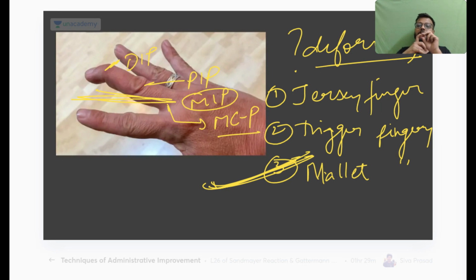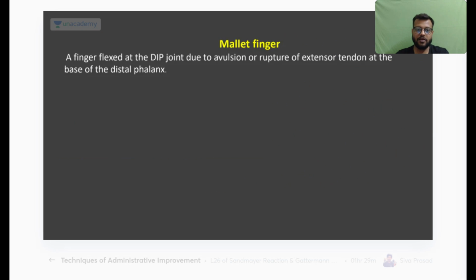Okay, now at the distal interphalangeal joint, DIP, if there is flexion deformity, that extension is not possible, then this is your mallet finger. So if there is flexion deformity, extension not possible, obviously there will be an avulsion and rupture of the extensor tendons at the base of the distal phalanx. This is called your mallet finger.